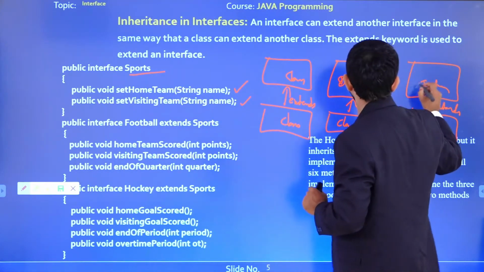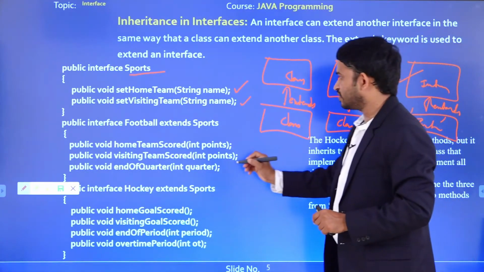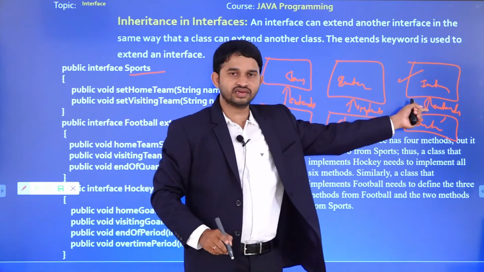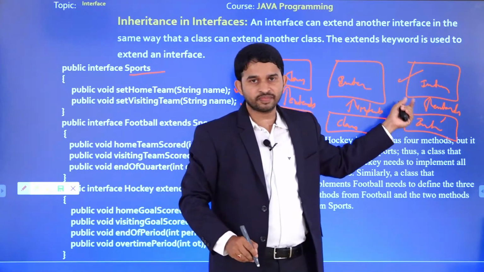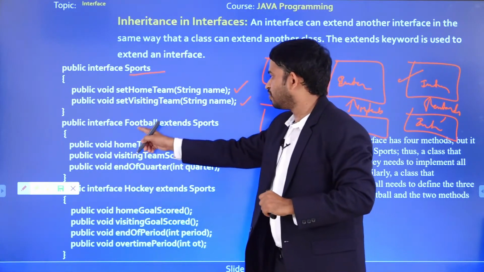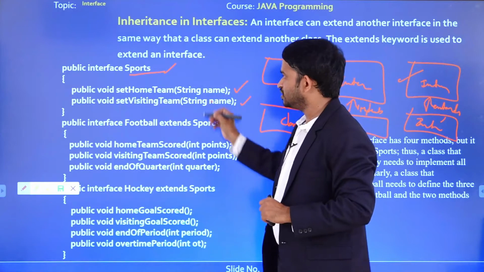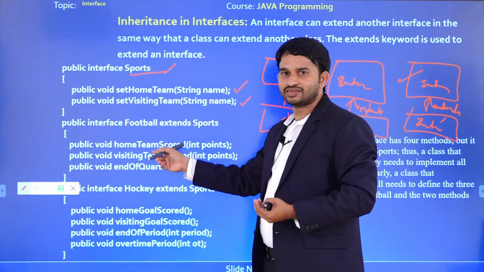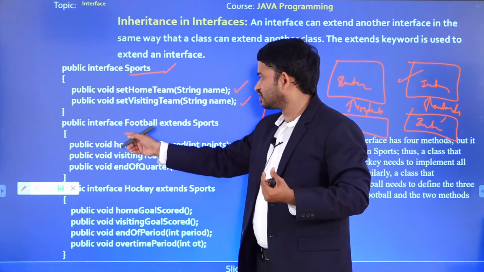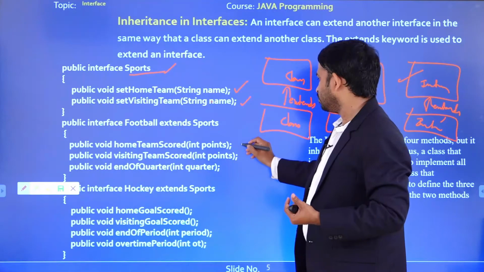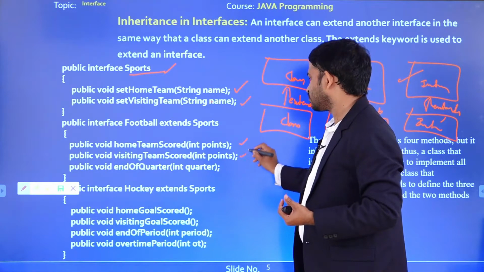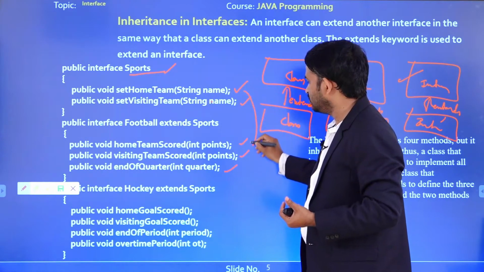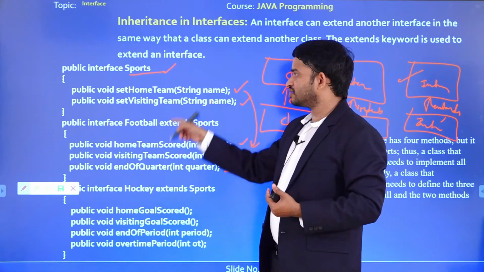Okay. One more interface I am going to use here: interface football. Which keyword are we going to use? The extends keyword, right? Interface to interface we use the extends keyword. So here football extends sports. It means these two methods are inherited into this interface. So now home team scored, visiting team scored, end of quarter: with these three methods, the two methods from sports are also included. Now football contains all these methods.